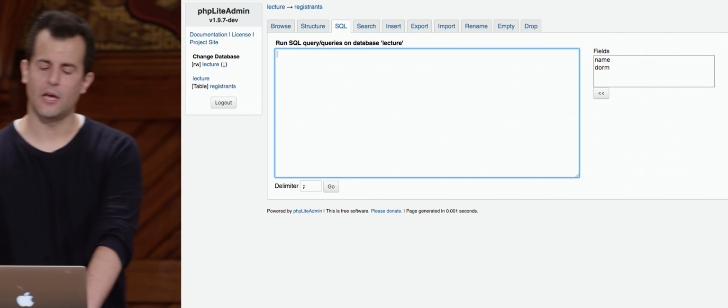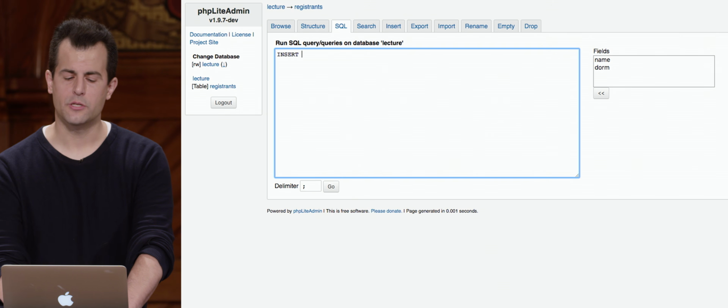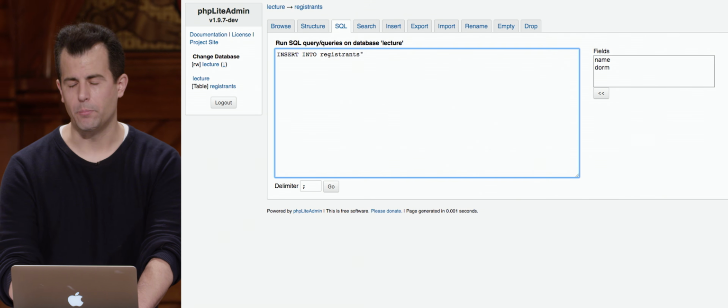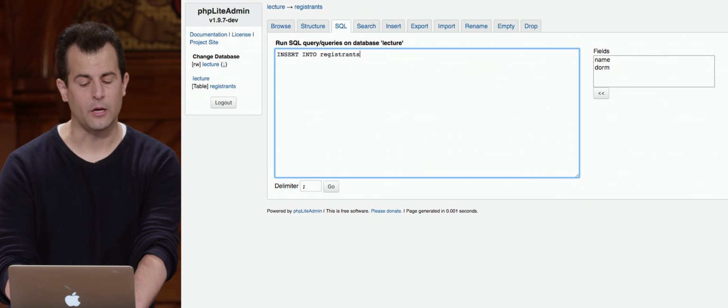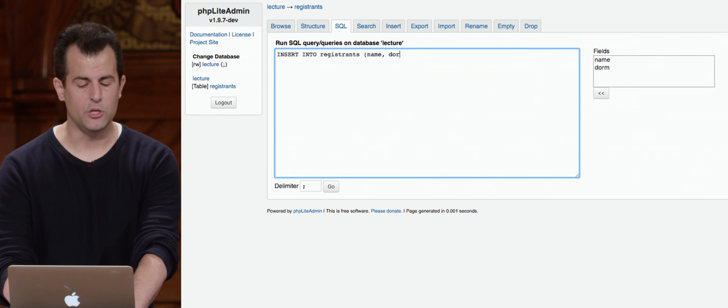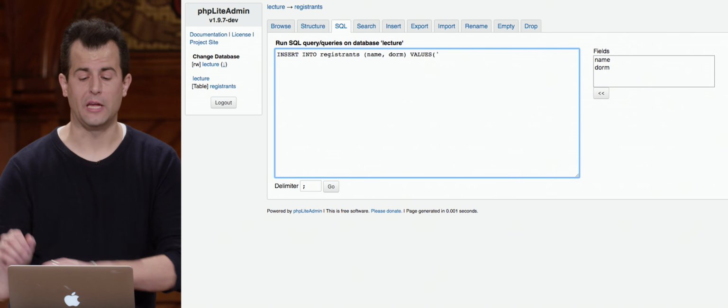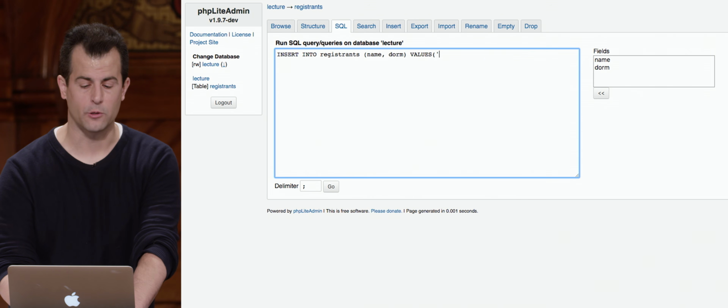And let me go ahead and type my own SQL now. Insert into registrants. And if I really want to be proper, I can quote it. But so long as you don't have any special characters, quoting symbols is not strictly necessary in this case. What fields do I want to insert into? Name and dorm. And what values do I want to insert? And raw values, textual values that are not special keywords or field names, I do need to quote with single quotes here in SQLite.